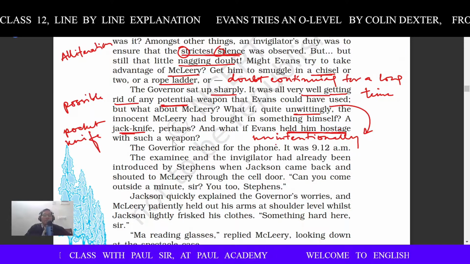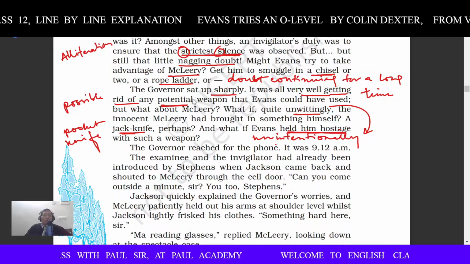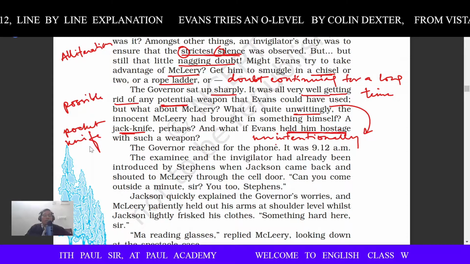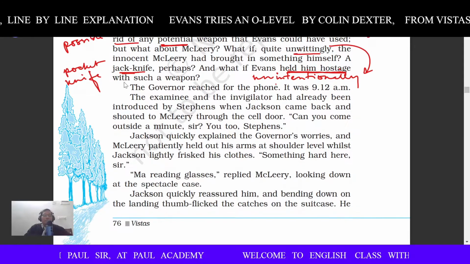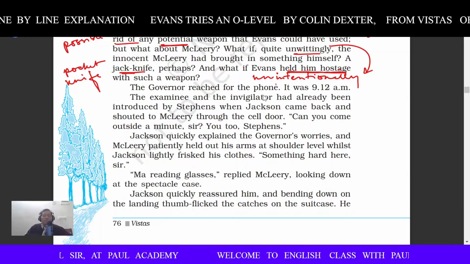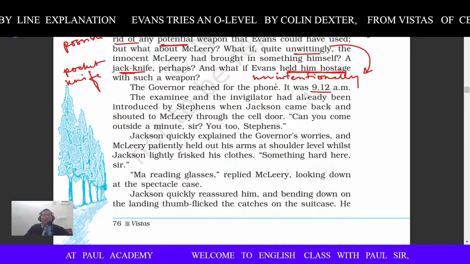Okay, with such a weapon. Now, what were the possible or potential weapons? Could have been maybe a rope ladder, a pocket knife, etc. Okay, the governor reached for the phone. Now he just wanted to phone. It was at about 9:12 a.m.